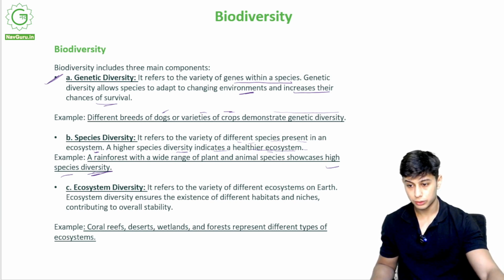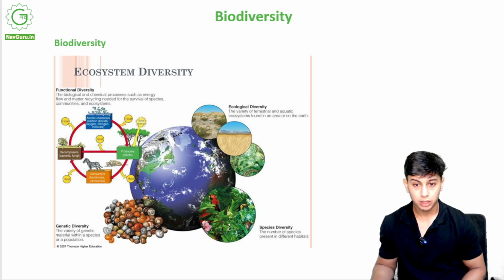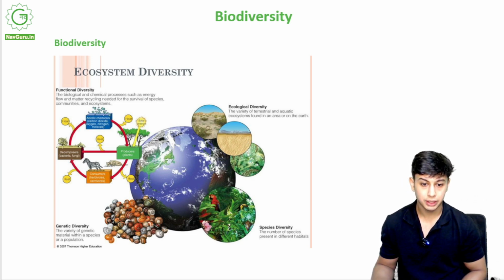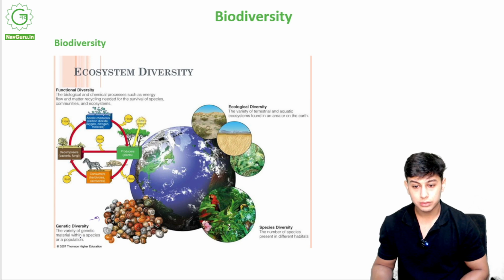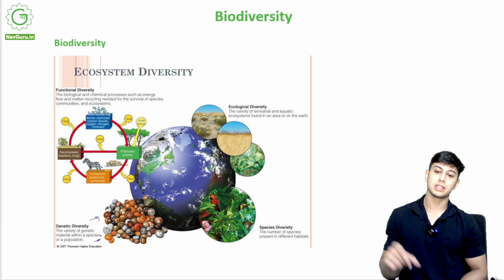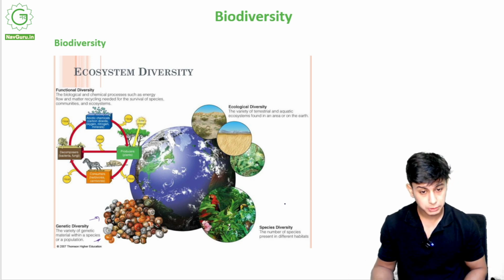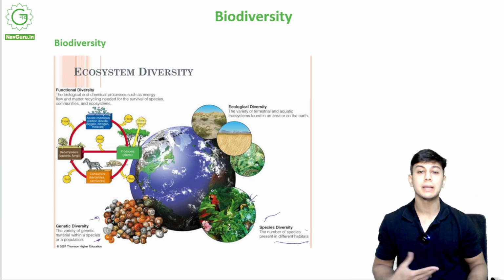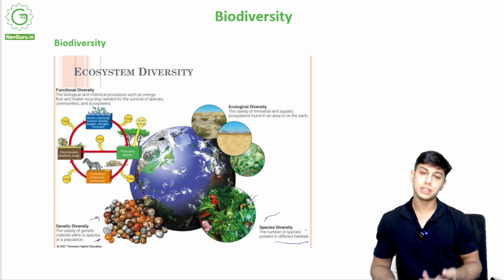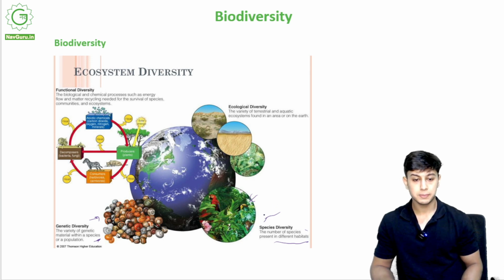Okay, so if I can show you over here, see. This is a very nice diagram showing species diversity, ecological diversity, genetic diversity and all. Okay, so genetic diversity, a variety of genetic material found within a species. All right. So for a particular organism, how many types of genetic diversities occur? Now, species diversity, the number of species present in different habitats. So for example, in a forest, how many different types of plants are there? Different species of animals are there, different species of birds are there. Okay, these all are species diversity.